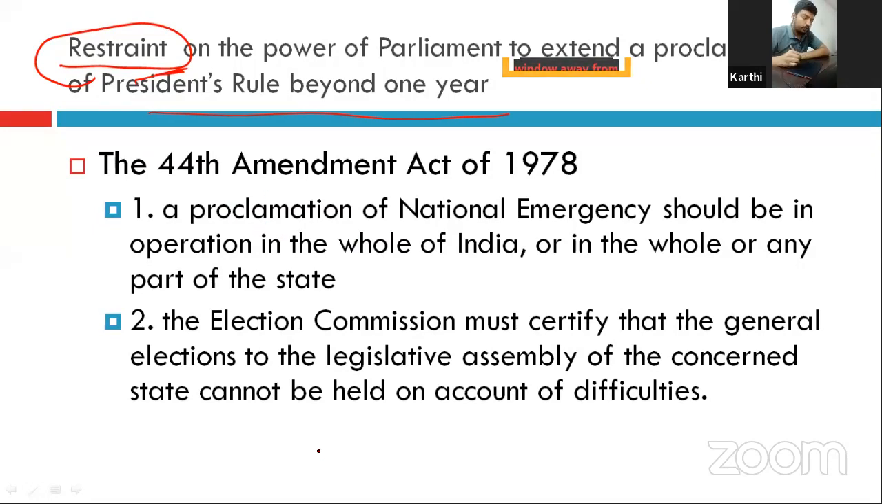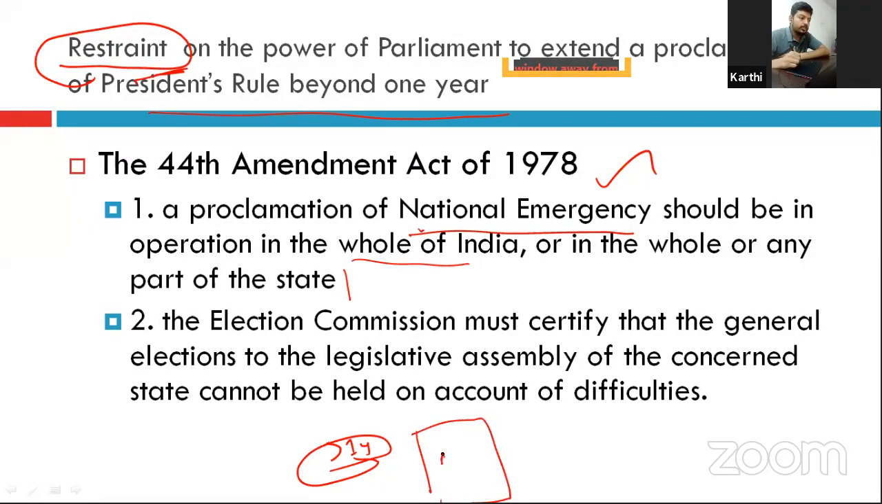That is, if you want to continue President's rule in a state for more than 1 year, it has to satisfy 2 conditions, and that condition was inserted by the 44th Amendment Act of 1978. The first condition is that a proclamation of national emergency should be in operation in the whole of India or in any part of the state. That is, if you want to extend the state emergency beyond 1 year, at that time there should be a national emergency in operation, then you can extend it more than 1 year.